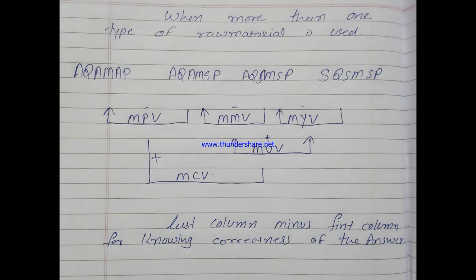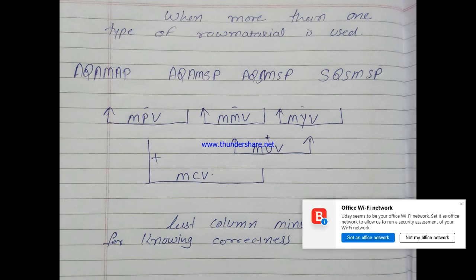We already studied that material mix variance and material yield variance are part of material usage variance. The summation of these two variances is known as material usage variance. Material usage variance and material price variance are part of material cost variance, and the summation of these variances is known as material cost variance.